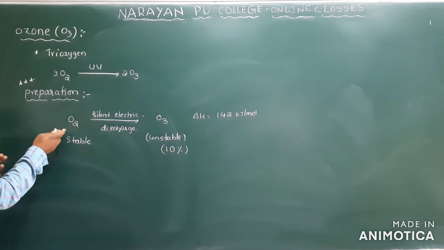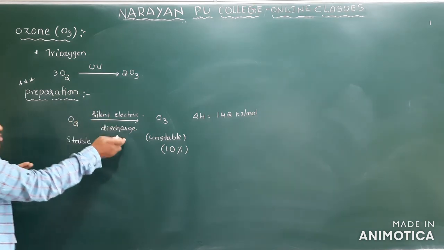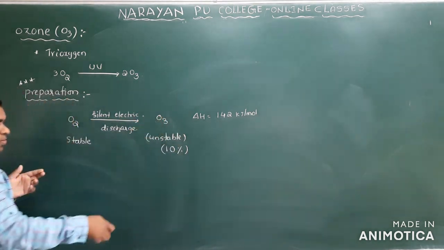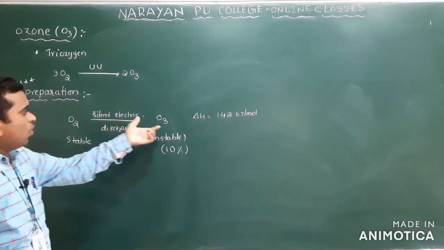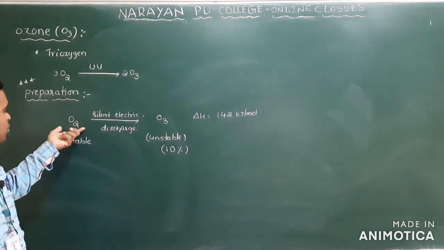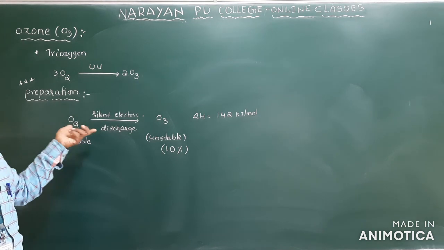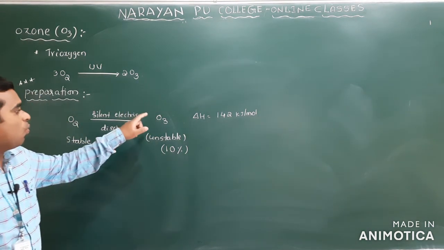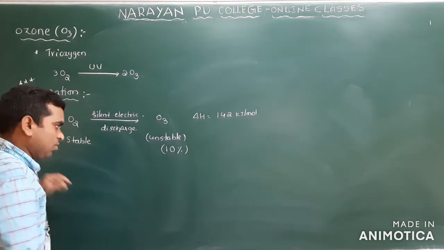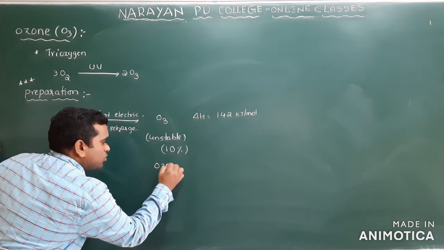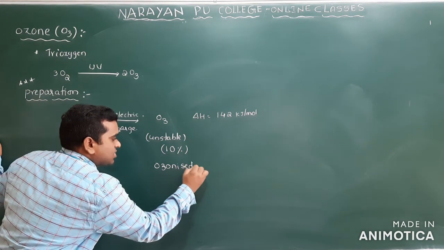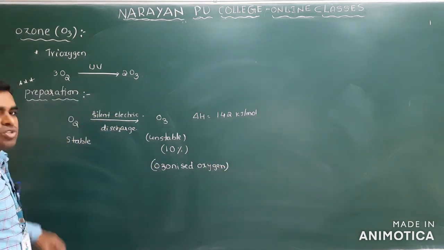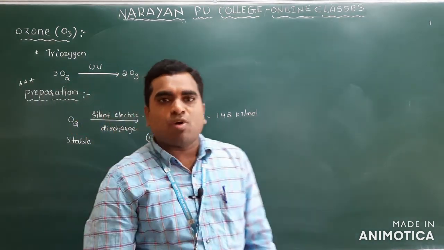Ten percent of oxygen is consumed during this reaction and forms 10% ozone. In the mixture, ozone will be present, and the remaining 90% is oxygen. So this mixture is called ozonized oxygen. Ozonized oxygen. So this is about the preparation of ozone.